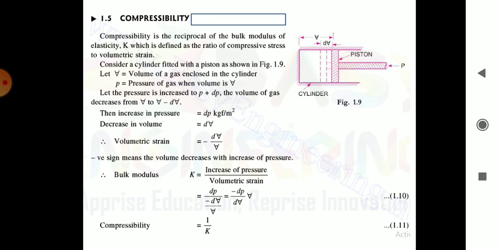Therefore, bulk modulus, that is K, is equal to increase of pressure upon volumetric strain, which is equal to dP upon minus dV upon V, which becomes minus dP upon dV into V. It is the bulk modulus, and as we see, the compressibility is the reciprocal of bulk modulus. Therefore, compressibility is equal to 1 upon K, or the reciprocal of bulk modulus.